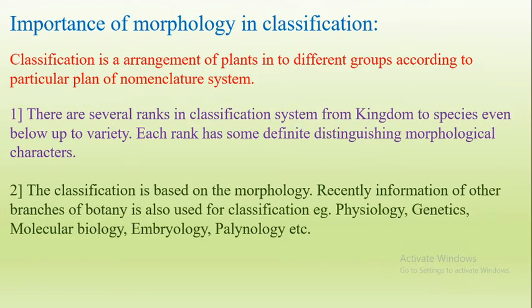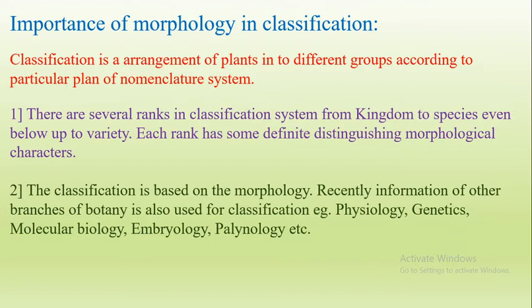Each rank has some distinguishable morphological characters. For example, a particular genus has particular specific characters that are not included in another genus. A particular species has particular characters that are not the characteristic features of other species. So each rank has some definite distinguishing morphological characters.